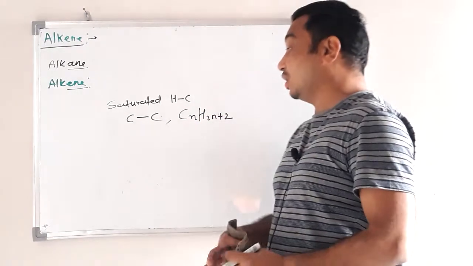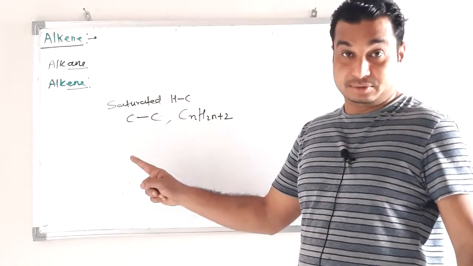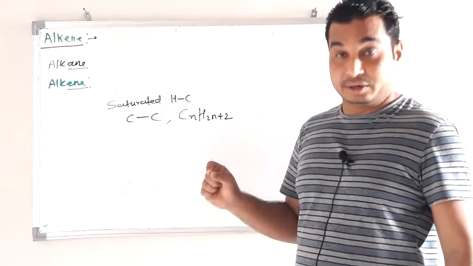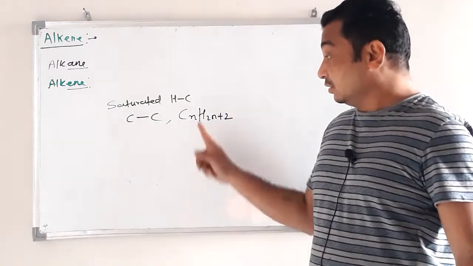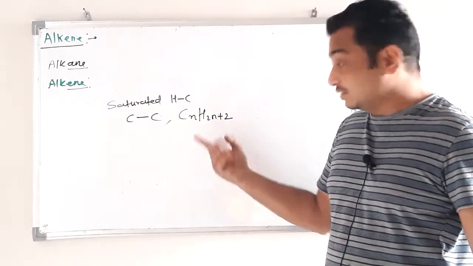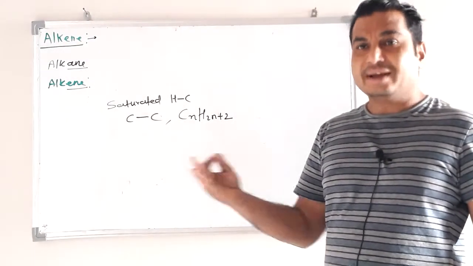This is the short definition of alkane: saturated hydrocarbon containing only carbon-carbon single bond, sigma bond, and having general formula CnH2n+2. Examples: methane, ethane, propane, butane, etc.